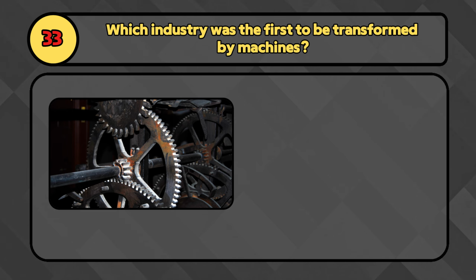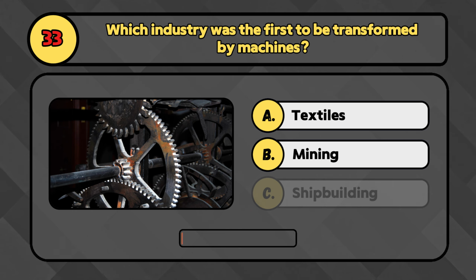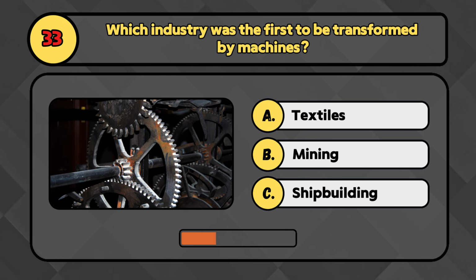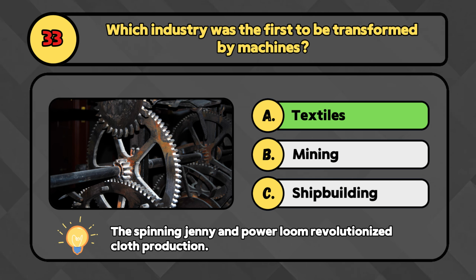Which industry was the first to be transformed by machines? Was it textiles, mining, or shipbuilding? Textiles were the first. Spinning and weaving turned mechanical almost overnight.